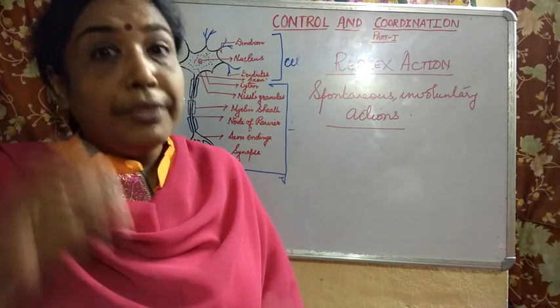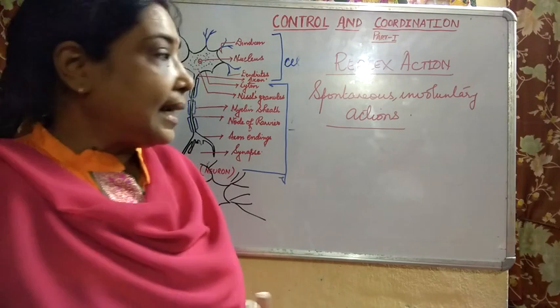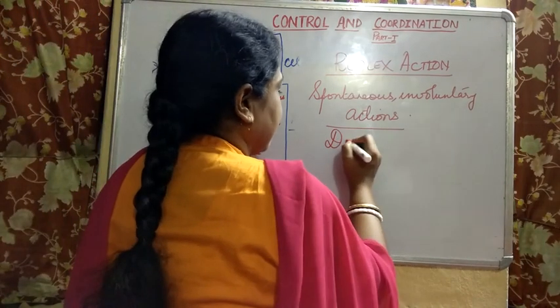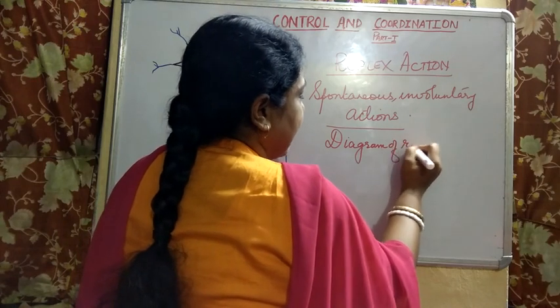So today we will see the pathway for the reflex action. There is a diagram in your NCERT book, children, a diagram of reflex arc.